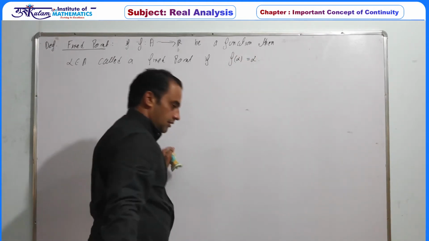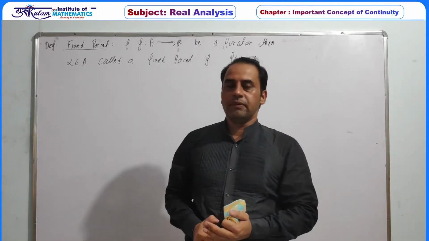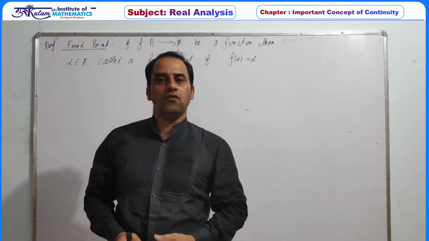That is, a real number whose image is itself is called a fixed point.